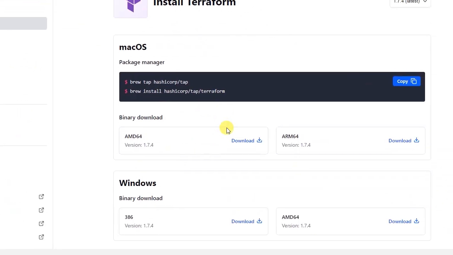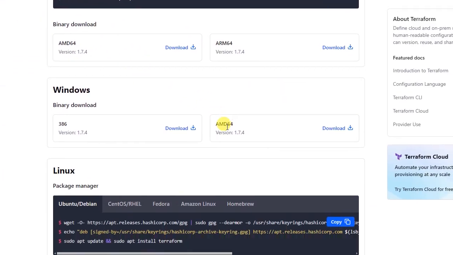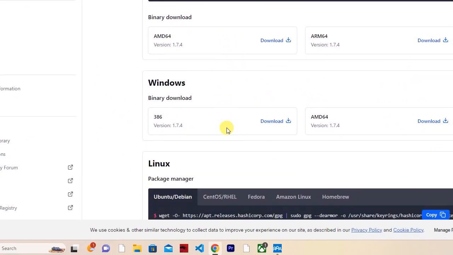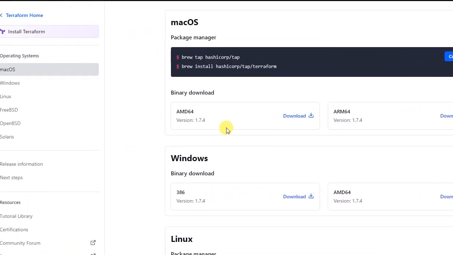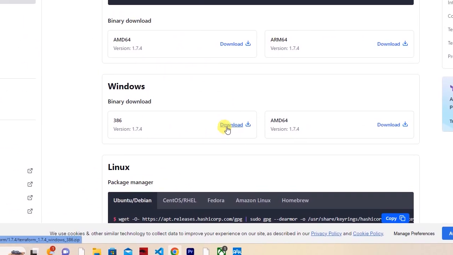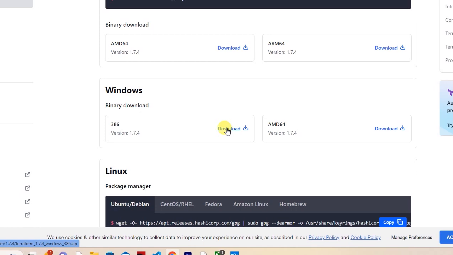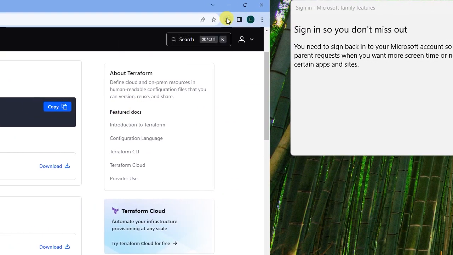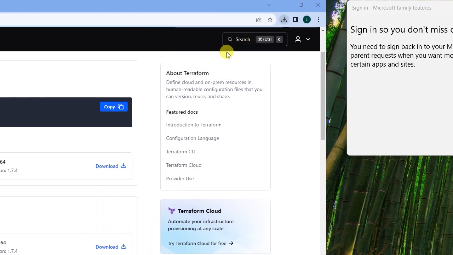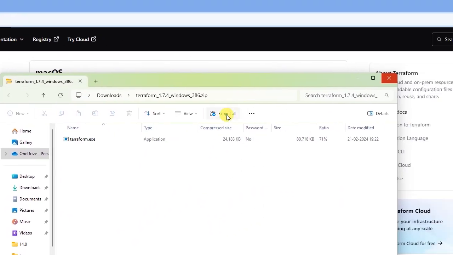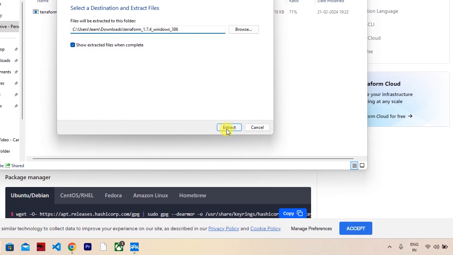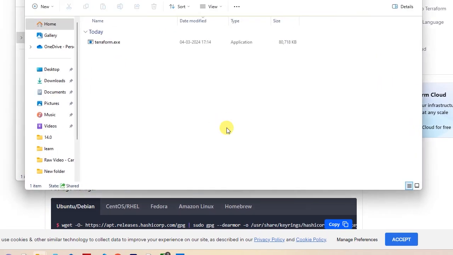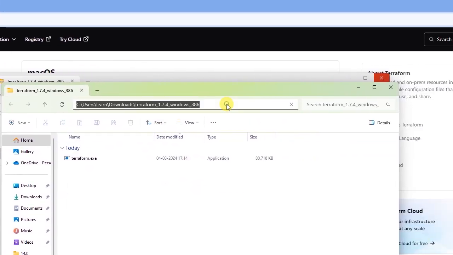Just click on that. Here you can choose any version based on your operating system. Mine is Windows, so let me download this 386 or AMD64, anything is fine. Once downloaded, go to the folder and extract. Once extracted, you will get this.